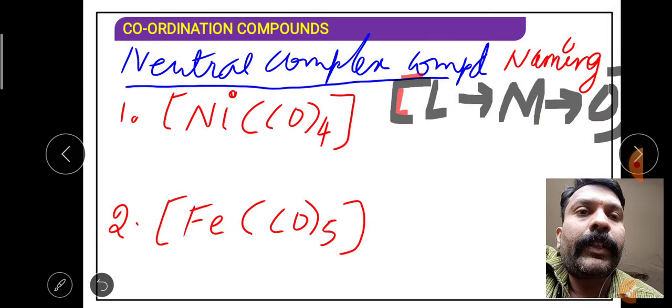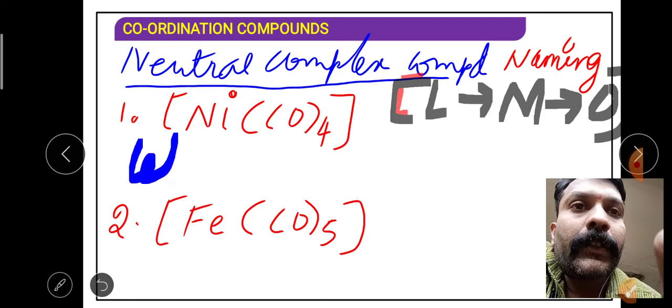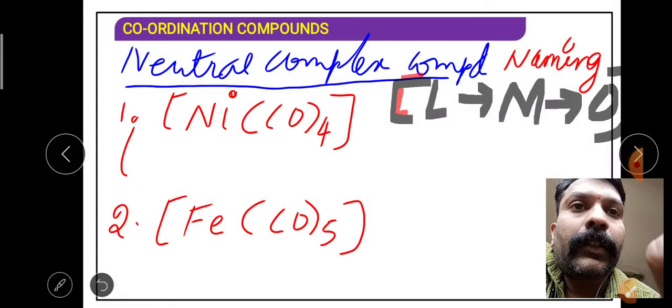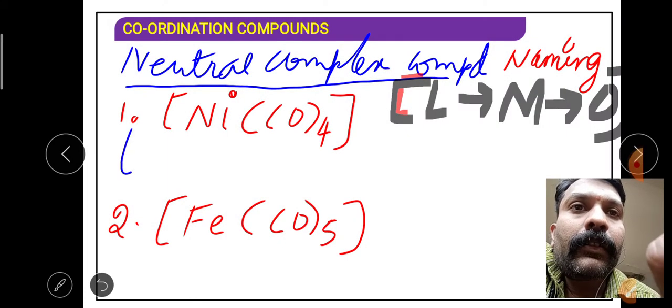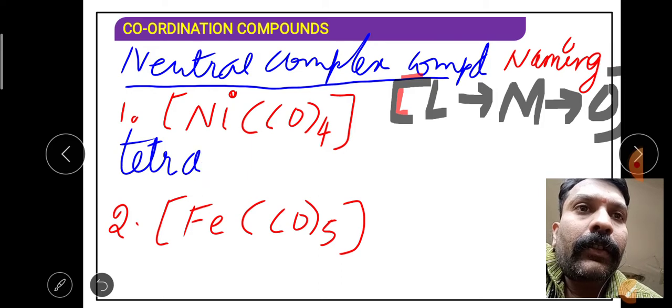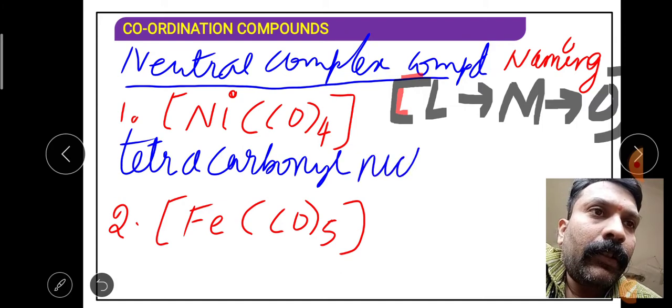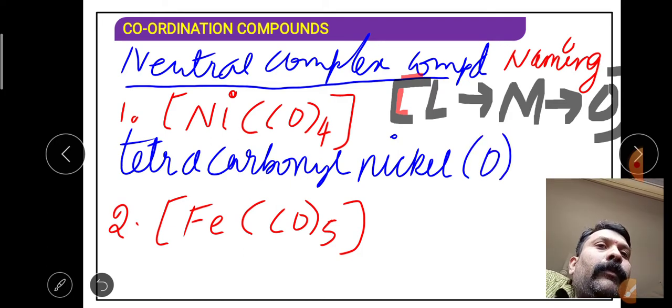Let me write what I have given to you. When I come to the writing part, first is the ligand, students. The ligand is tetracarbonyl, then nickel. Tetracarbonylnickel(0) is the name of this first compound.